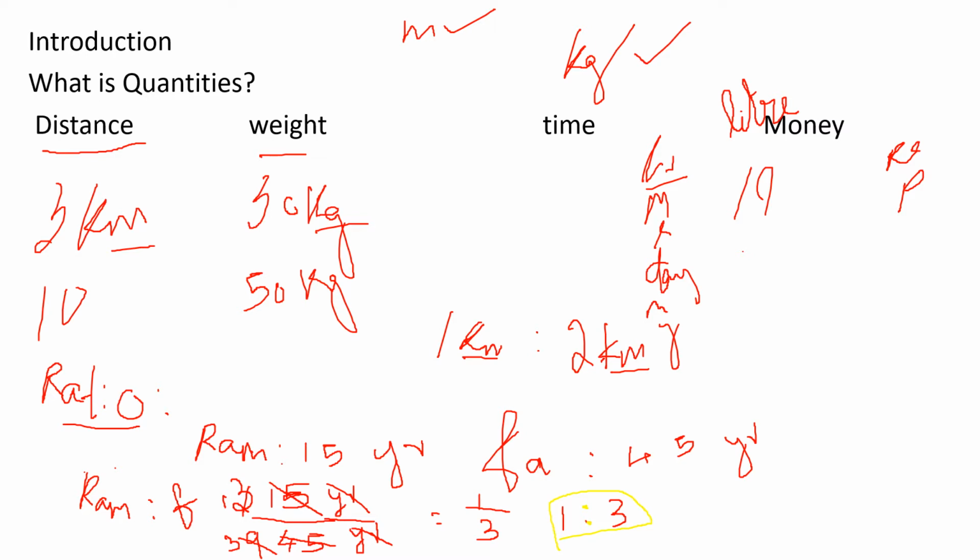Just cancel it and you get 1 by 3, which you represent using the ratio. Only if you have the same units, here also years, can you use the ratio method.